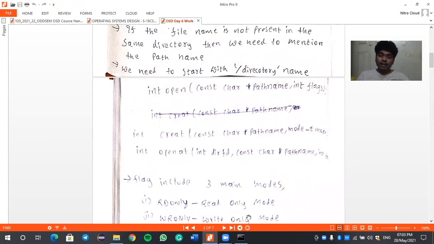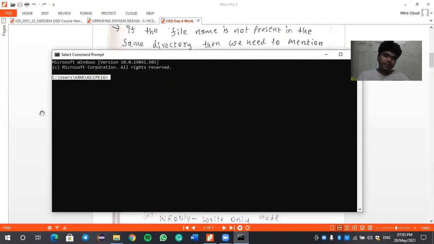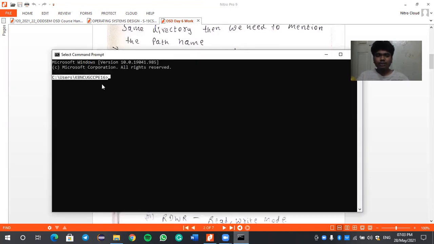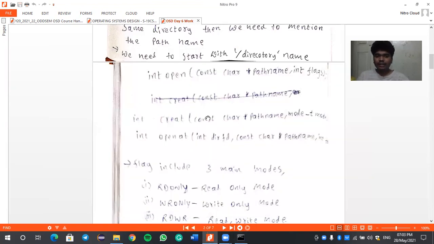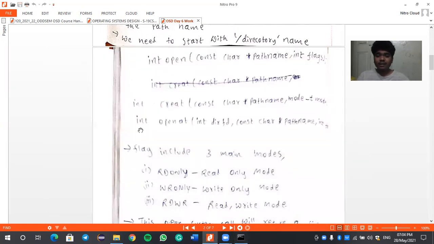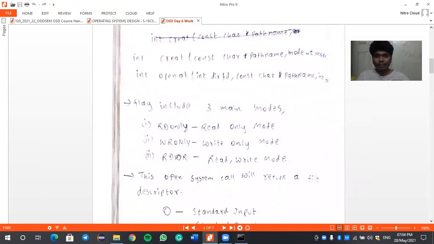Open is used if the path is already decided. If we need to create something new, we use the create command. And if we need to change the path and open it in some other place, we use the open command. Flags include three main modes: read only mode, write only mode, and read write mode.